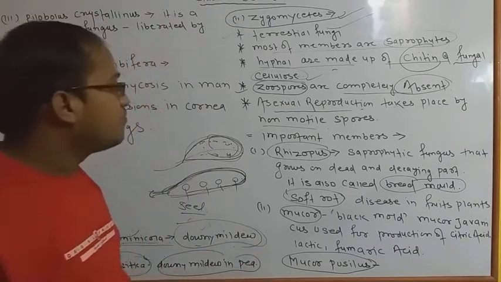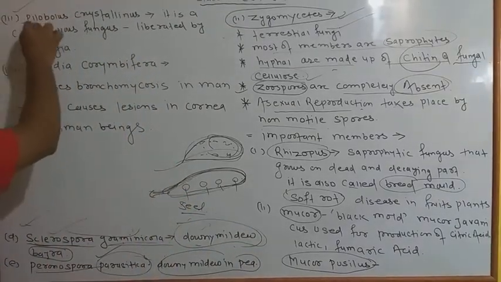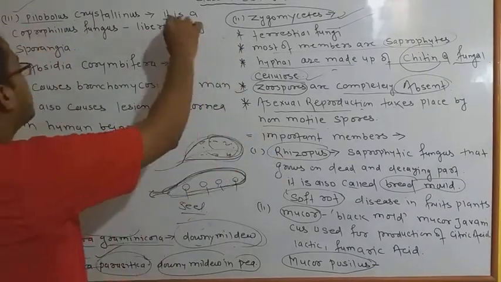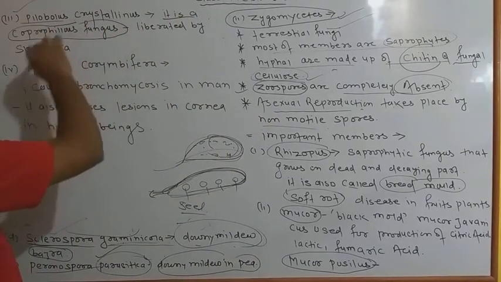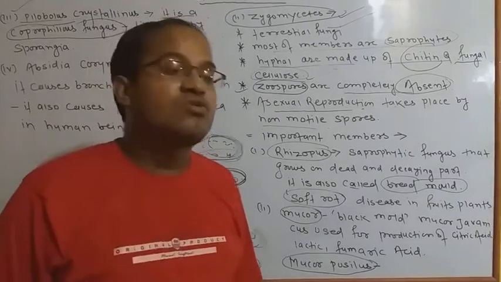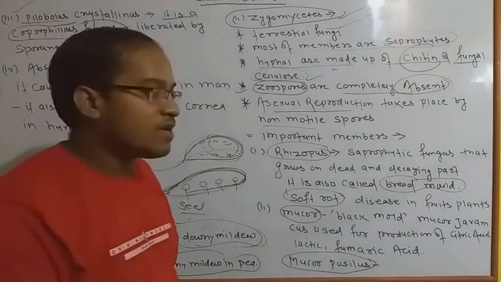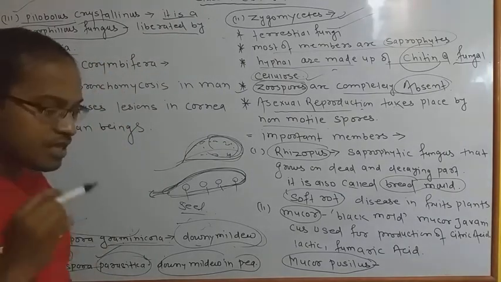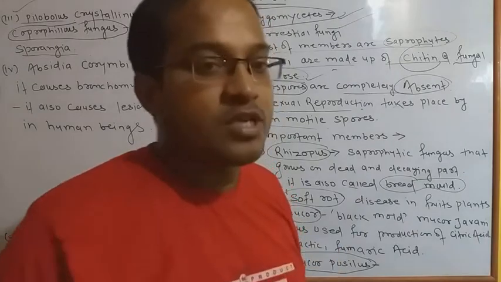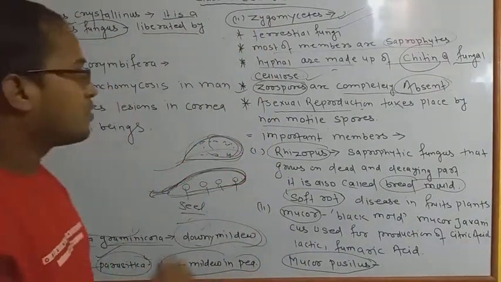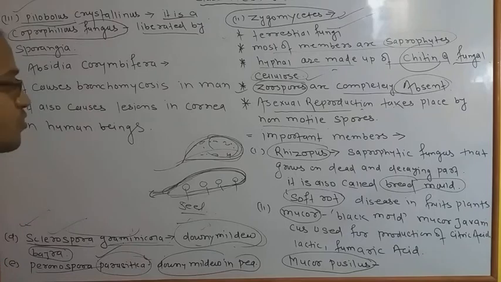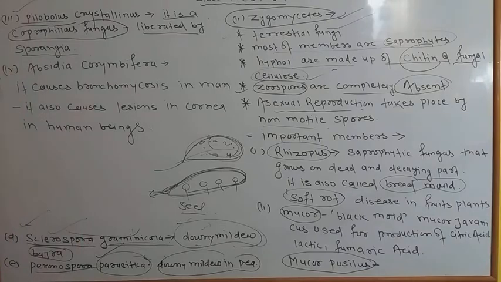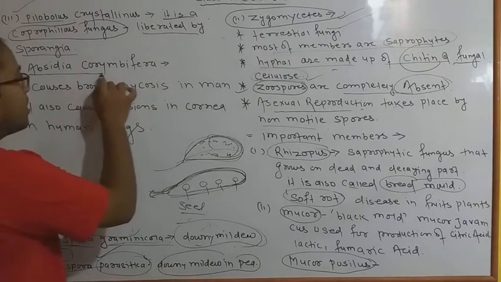So apart from that we have to discuss the third one, and that is called Pilobolus. Pilobolus crystallinus is an important group of zygomycetes and it is also a coprophilous fungus. Coprophilous means this is also found and originates from cow dung. That's why they are named coprophilous fungi, and they are liberated by sporangia. When they reach the maturity stage, they generally burst out and are liberated in the form of sporangia. सporangia के form में ये बाहर निकलते हैं और जगह जगह पे distribute होके they enhance their continuity, ये अपनी continuity को फिर बनाते हैं. Okay, so the last one is Absidia corymbifera.